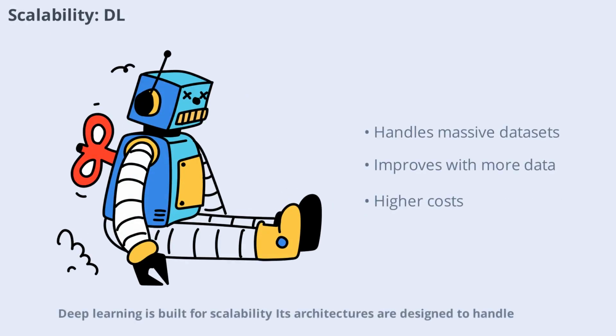Deep learning is built for scalability. Its architectures are designed to handle massive datasets and complex data types. With the right hardware and infrastructure, deep learning models can process millions of data points and continue to improve as more data becomes available.